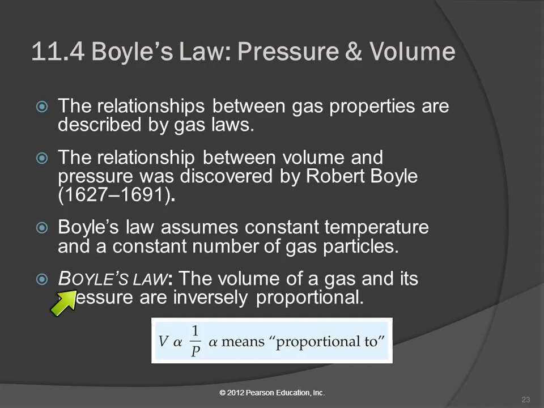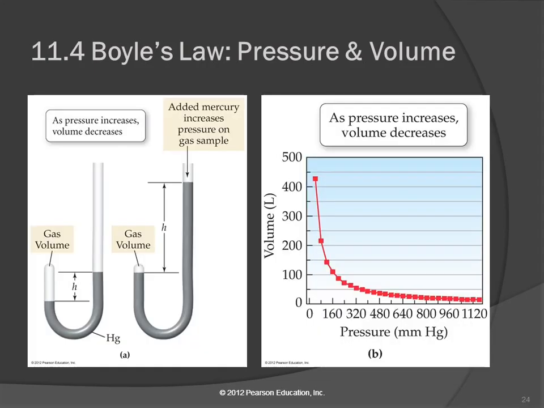And what Boyle's law says is that the volume of a gas and its pressure are inversely proportional. So we can say the volume is proportional to 1 over the pressure. That means that as the volume goes up, the pressure goes down. When the volume goes down, the pressure goes up. One goes up and one goes down. That's the inverse proportionality. And he did studies with equipment like this.